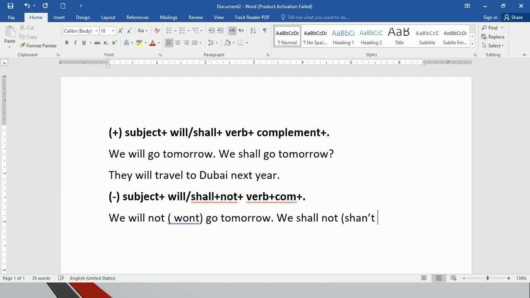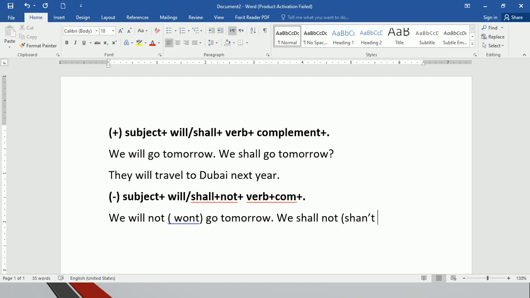Okay, so check the spelling as well, because it has been a long time since I used this structure. We can call it shan't, which is the contracted form of shall not. But I'm not quite sure about the spelling of this one. You can go and check it.